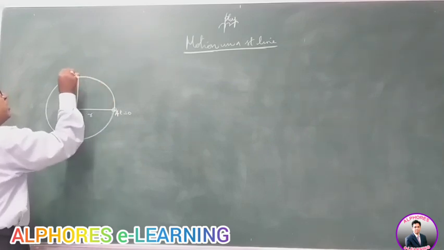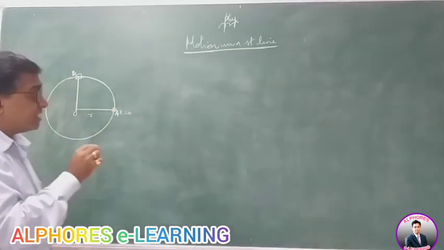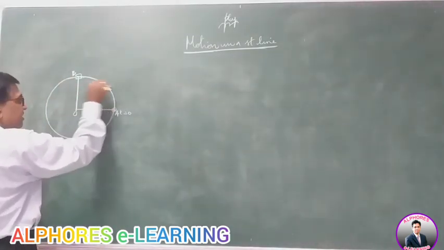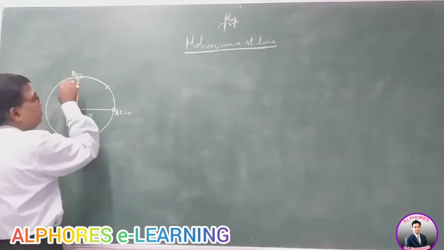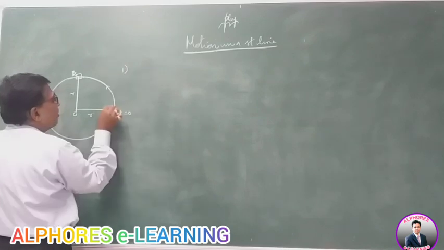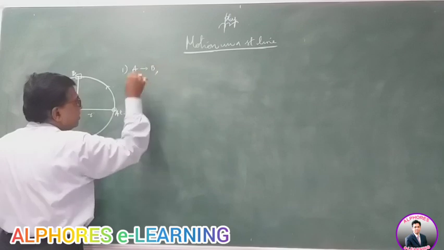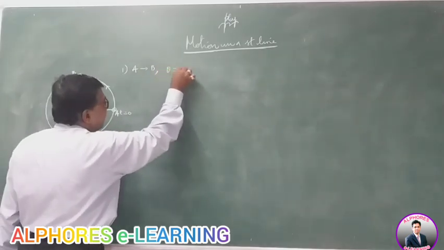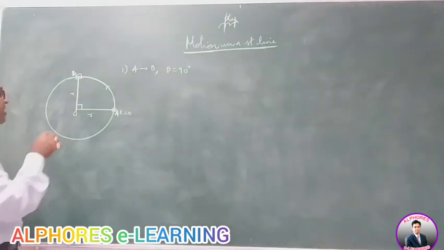This is reaching a point B here, along the curved path, along the circular path. The body is moving along the circle of radius r. Then case 1: when the body moves from A to B, it has subtended an angle theta of 90 degrees at the center of the circle.